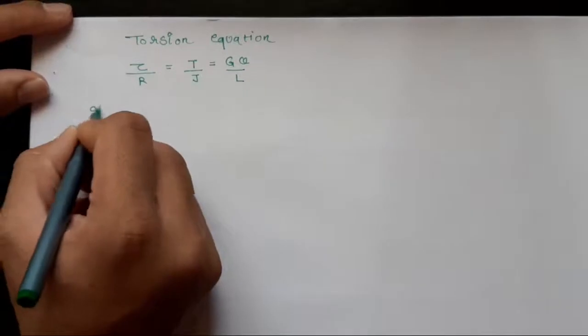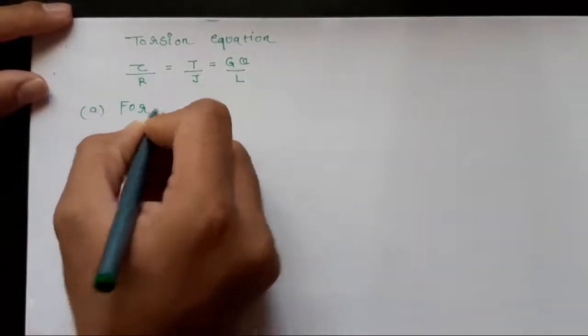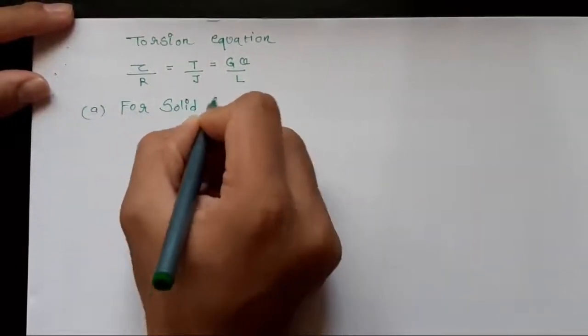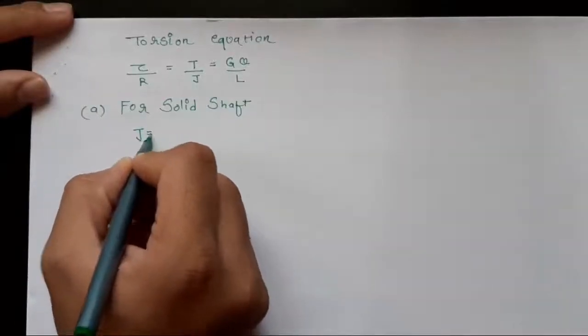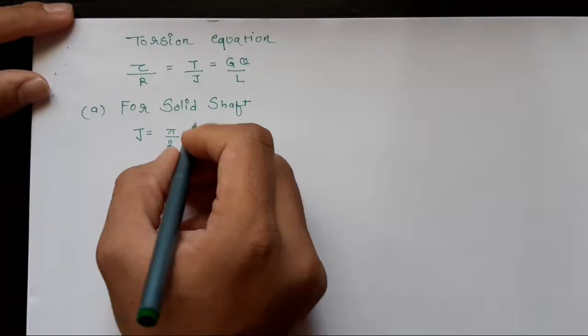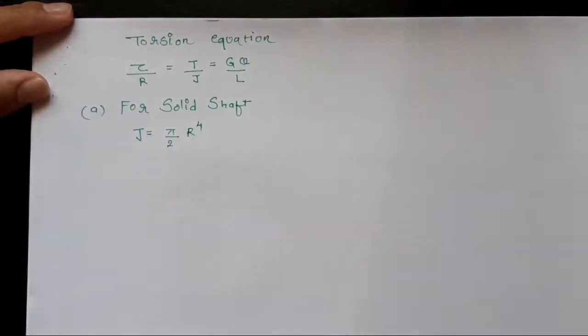So for a solid shaft, we have polar moment of inertia J equals pi by 2 into r raised to 4.